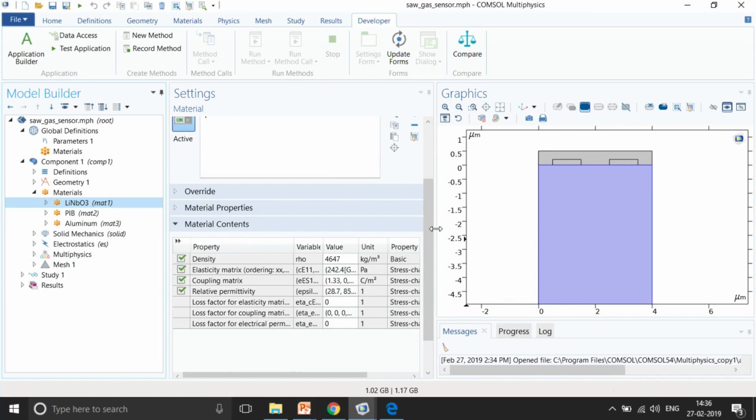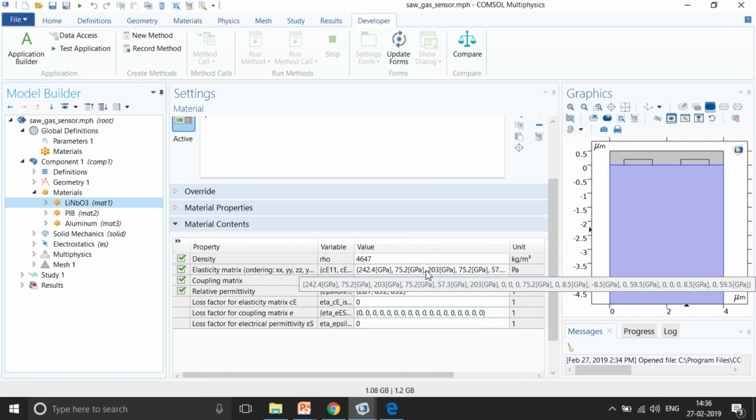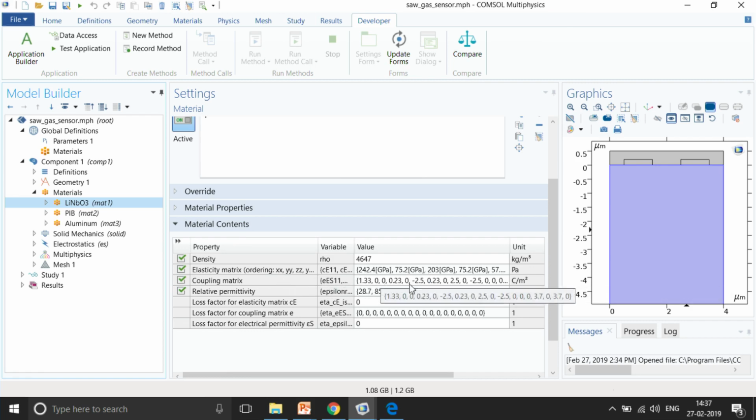domain over here, and this is the actual piezoelectric domain, and that is why you can see a tensor which is defining this particular domain, right. So, you can see a matrix, I believe a 6 by 6 matrix, of the elasticity matrix, and the coupling matrix, which actually couples the structural mechanics with the electrostatics physics, and the relative permittivity, which is not an isotropic material, but here an isotropic material has been used to model the piezo relative permittivity.